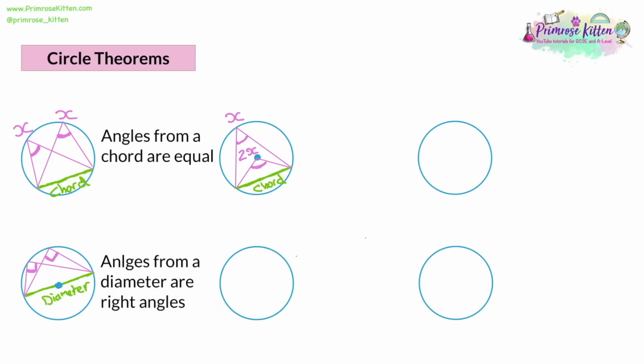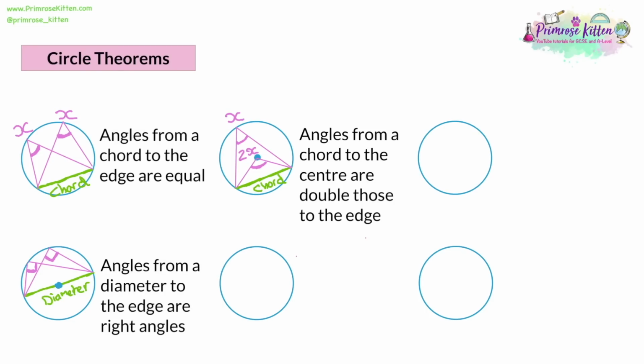So angles drawn from a chord to the center are twice the size as angles drawn from a chord to the edge. Now, the next one is going to be a little bit different. So what I'm going to do is choose 4 points on the edge of the circle. It doesn't matter where exactly these 4 points are. They could be anywhere. I'm going to call them A, B, C, and D.